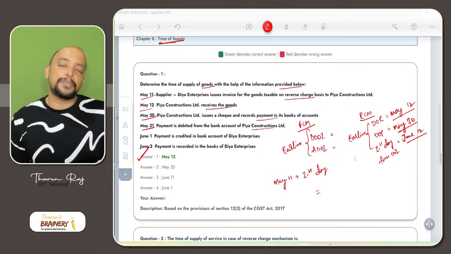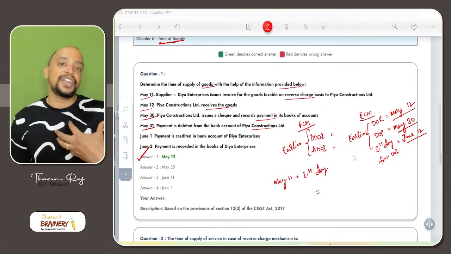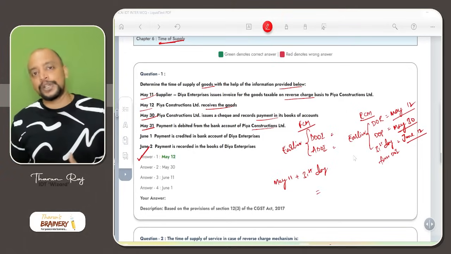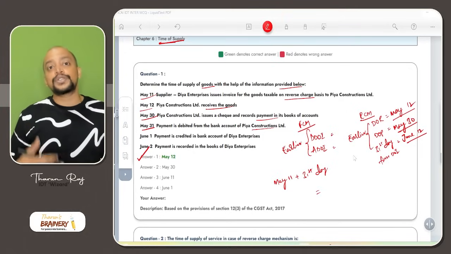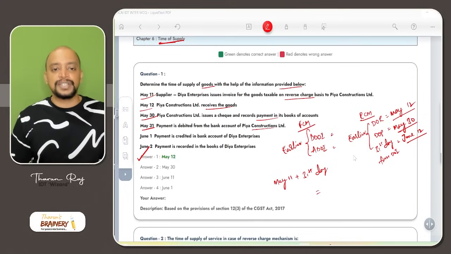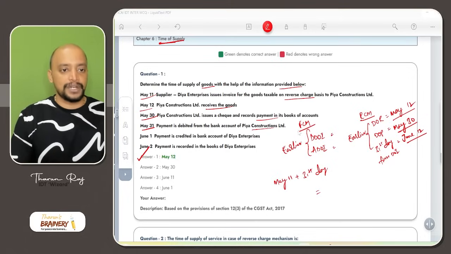So remember, date of payment from the supplier's point of view is the date of entry in the books or date of credit in their bank account, whichever is earlier. Whereas from the recipient's point of view, it is the date of entry in the books or date of debit in their bank account, whichever is earlier. So this is the treatment for question number 1.